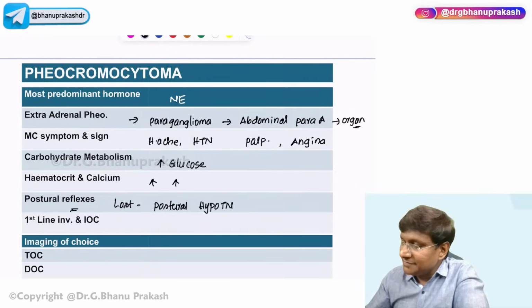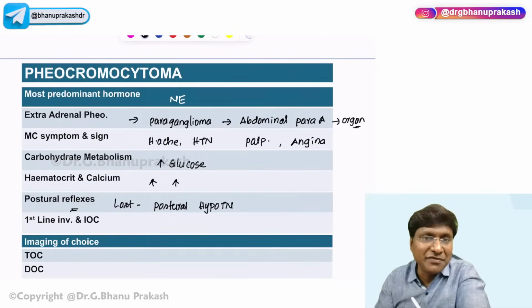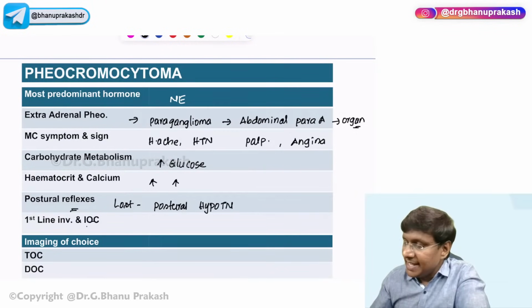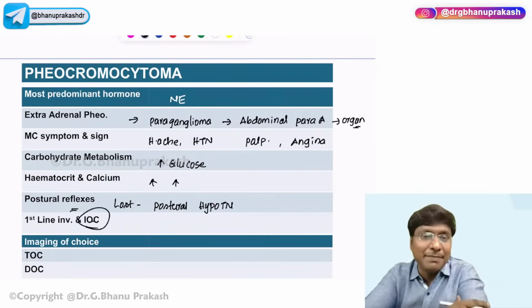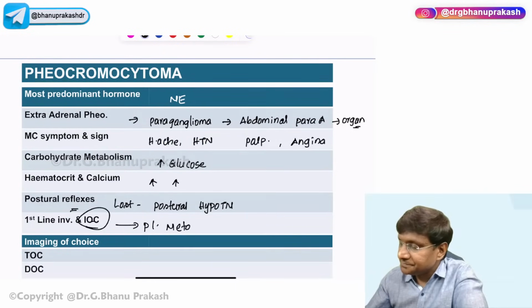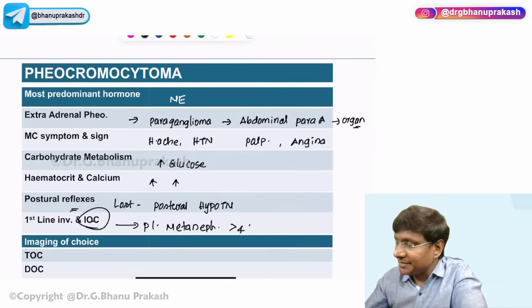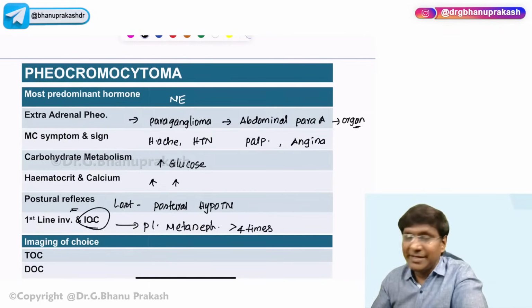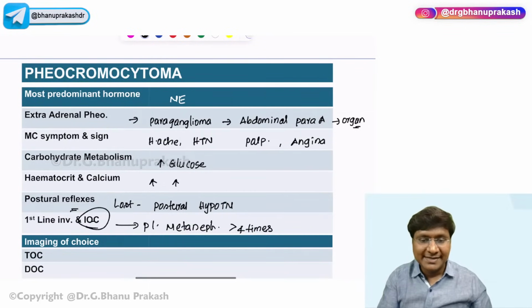What will be the first line investigation? Just now we were discussing 24-hour urinary levels of catecholamines and metabolites of catecholamines, that is VMA. And the investigation of choice will be plasma metanephrine levels, and this should be elevated more than 4 times. Okay, that will be the investigation of choice.